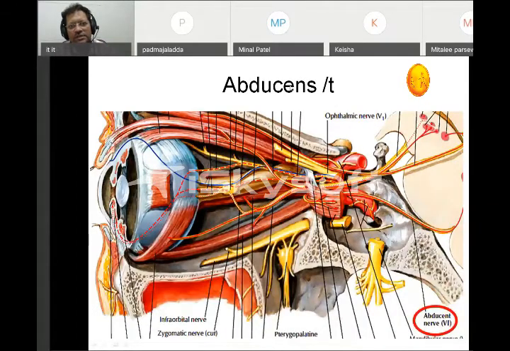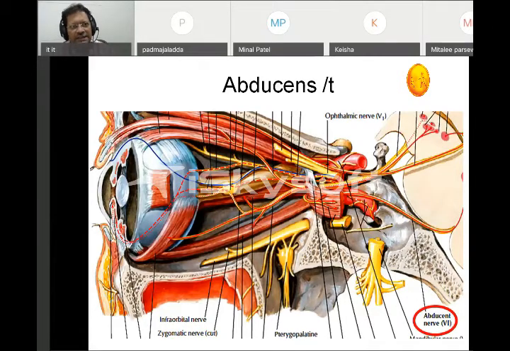Now we'll talk about the abducent nerve. I already said there are three nerves which supply the muscles of the eyeball. Some people call it abducens, some call it abducent. Both are correct. So remember, the abducent nerve supplies the lateral rectus muscle. It is so precise. It has 1800 nerve fibers, supplying the lateral rectus. Lateral rectus helps in abduction of the eyeball. This is one of the smaller nerves.